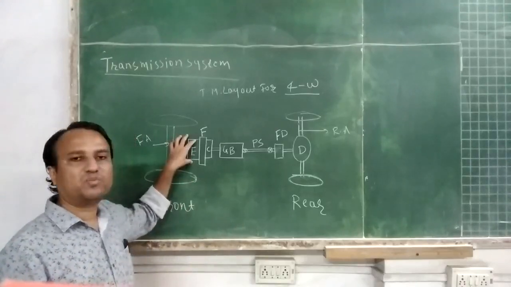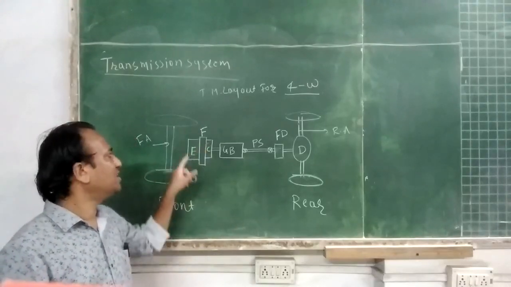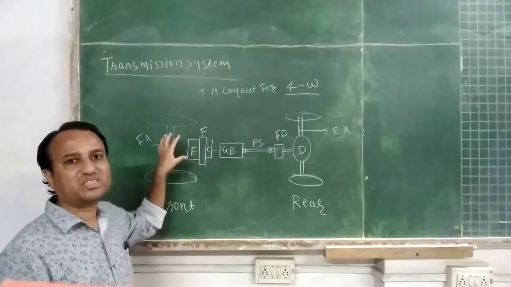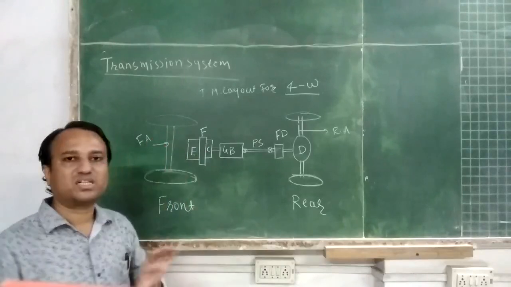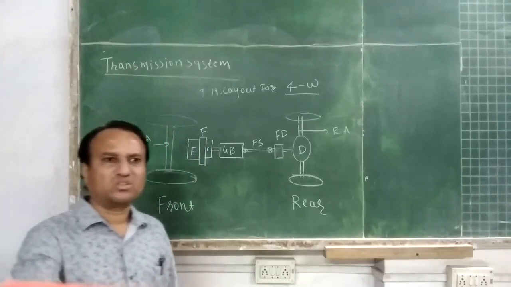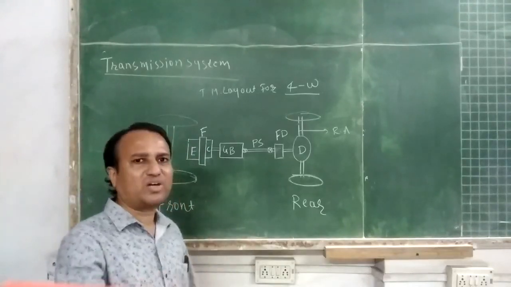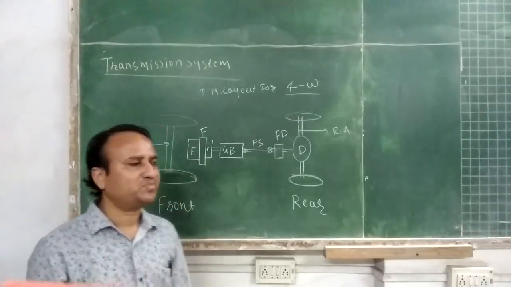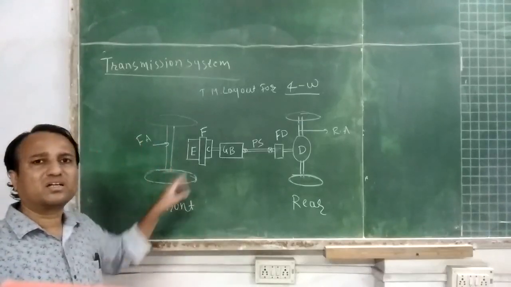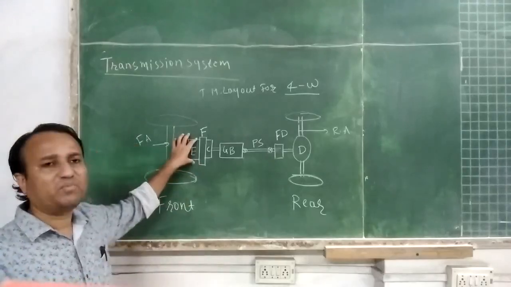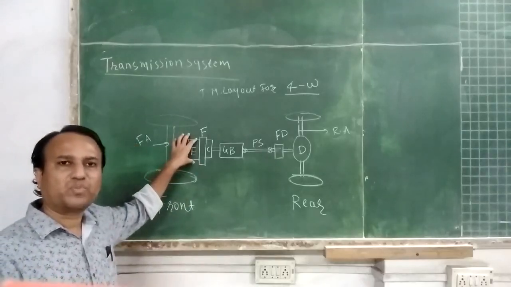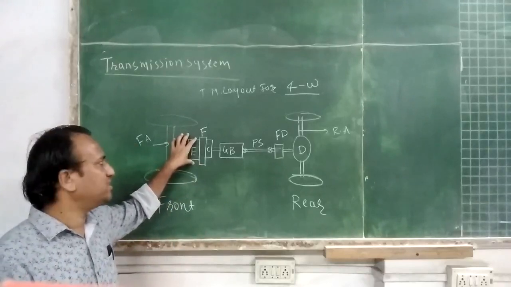So the prime mover is the internal combustion engine. In some electric vehicles or hybrid vehicles, the internal combustion engine is replaced by a battery. But in most vehicles, the prime mover is the internal combustion engine.